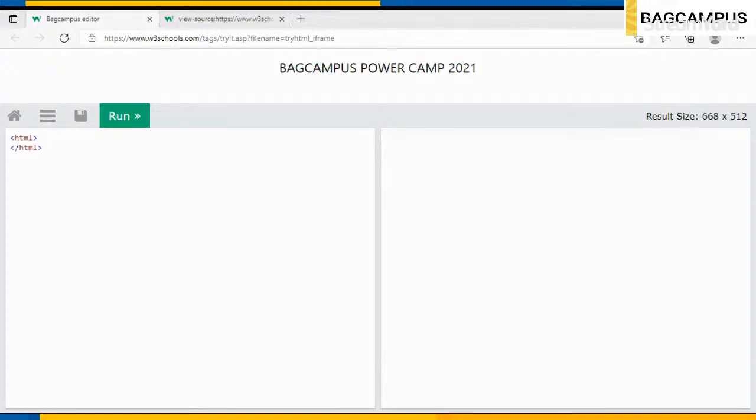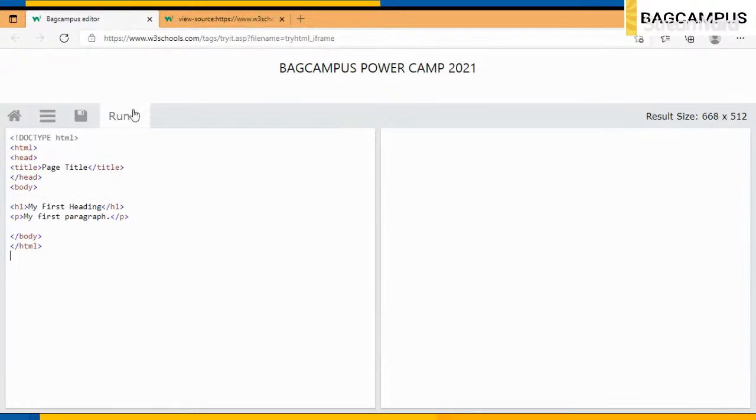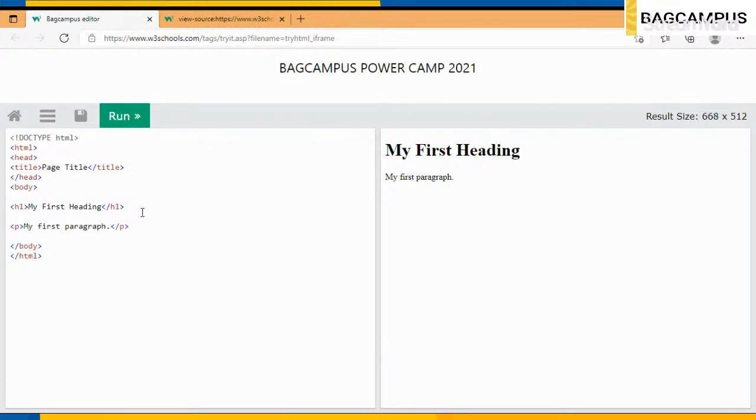So this is going to be a very basic part, so we are moving very fast for this. I'll just type up here and click on run. So this is my first heading and page title up here. There's an h1 tag and there's a paragraph tag, which we symbolize with p. What different heading tags can we give? An h2 tag.